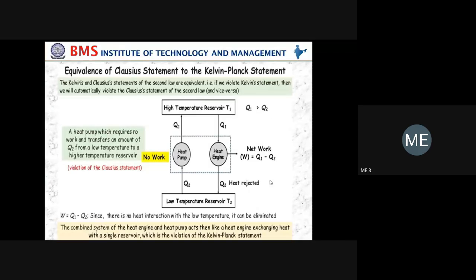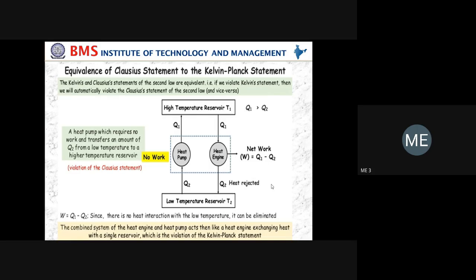Before that, first highlight what is Clausius statement and Kelvin Planck statement. In a heat engine, two things are required: one is the source operating at higher temperature, and one is the sink at lower temperature. In the absence of any one of these, the heat engine will not work. According to the definition, the efficiency of a heat engine is given by the net work output divided by heat supplied. Suppose the rejected heat is not there, then we get 100% efficiency. So 100% efficiency is not possible, hence it violates the Kelvin Planck statement.